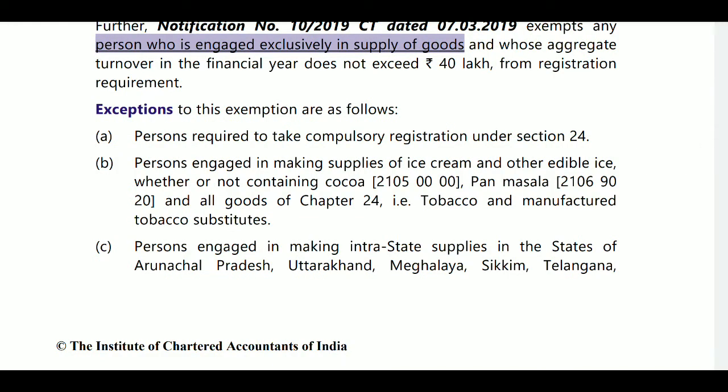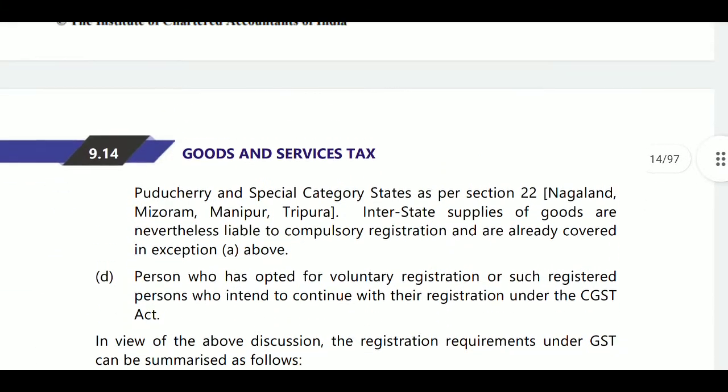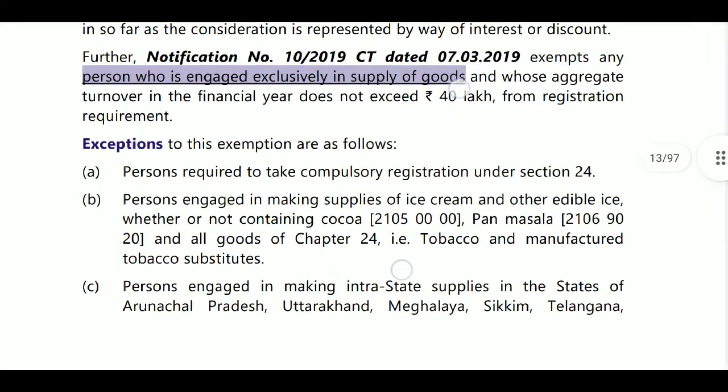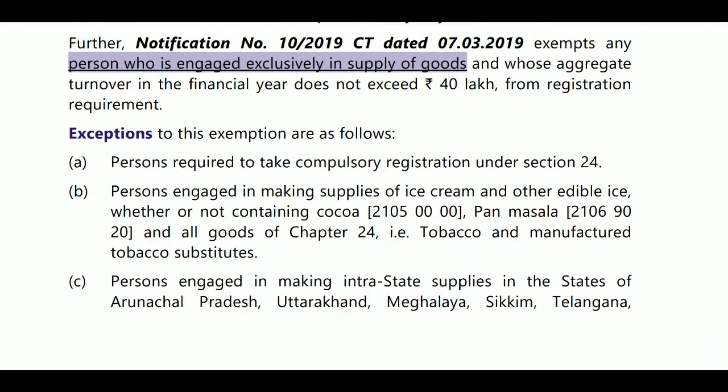Next, there are some exceptions. There are four exemptions. What are the four exemptions for this registration threshold limit? If a person requires compulsory registration under section 24, then the threshold limit of 40 lakhs, 20 lakhs, 10 lakhs will not be seen. Next, a person engaged in making supplies of ice cream and other edible ice, whether or not containing cocoa, pan masala and all goods, and chopped tobacco and manufactured tobacco substitutes.